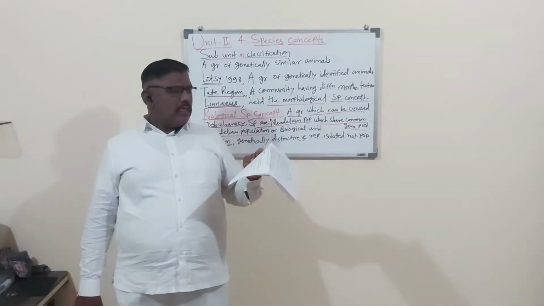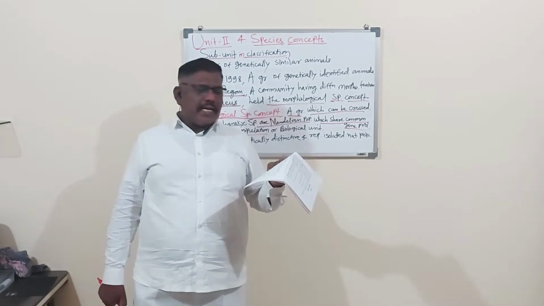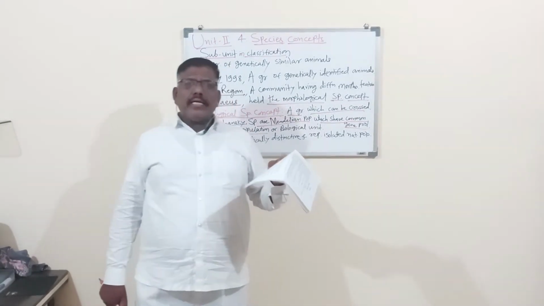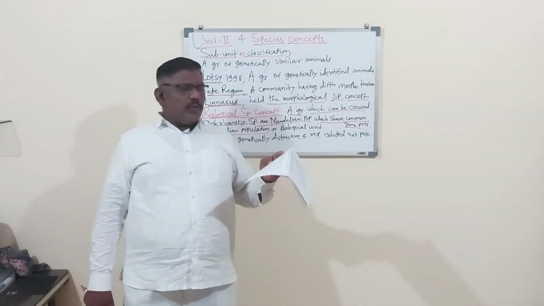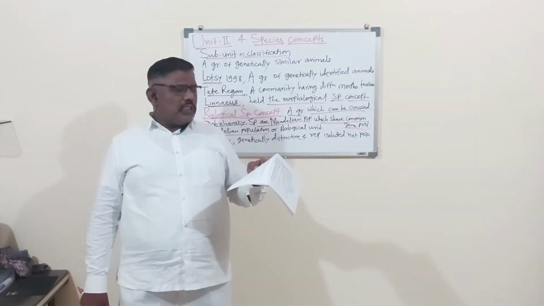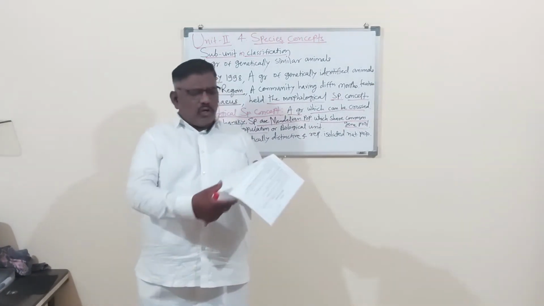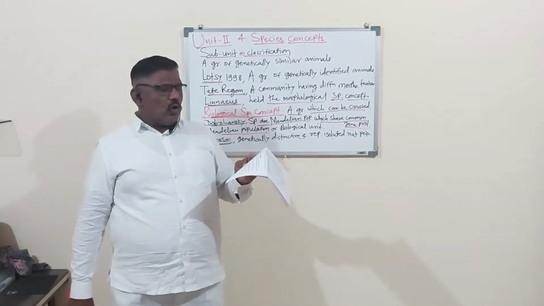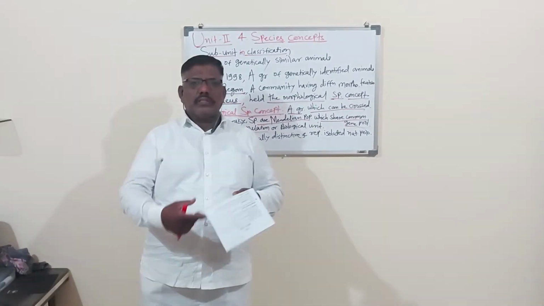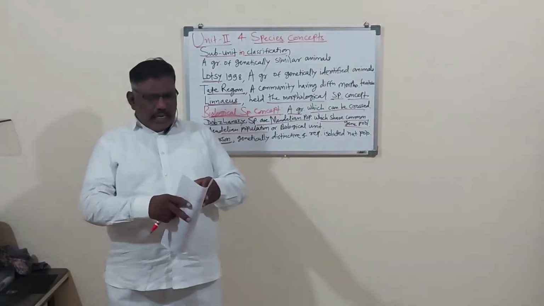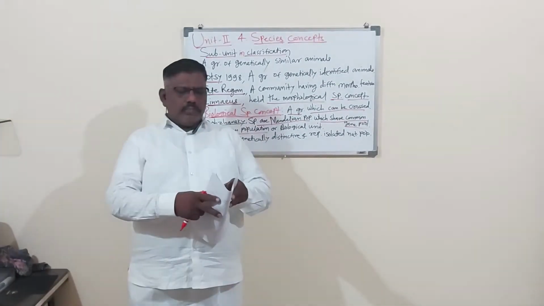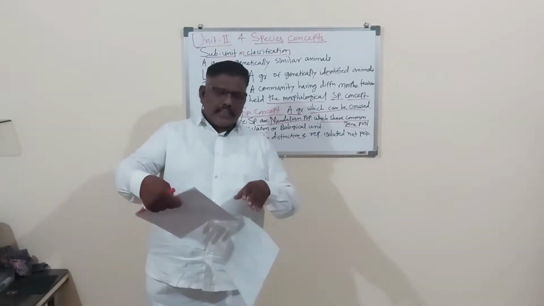Each species has a set of isolating mechanisms that directly or indirectly prevent the exchange of genes with other species. Each species fills an ecological niche not exactly utilized by another species. Dear students, I am reading because it is very easy, you can understand.